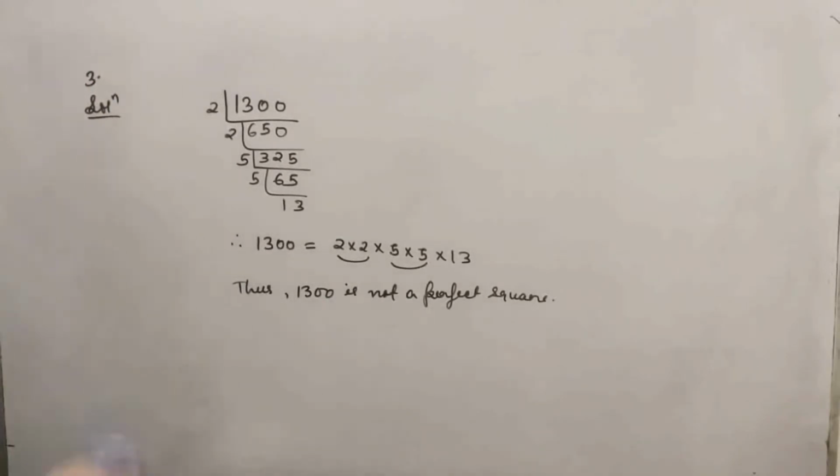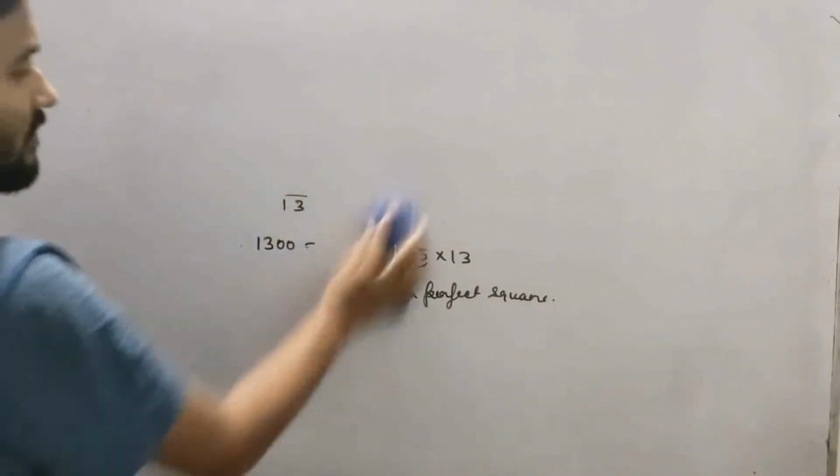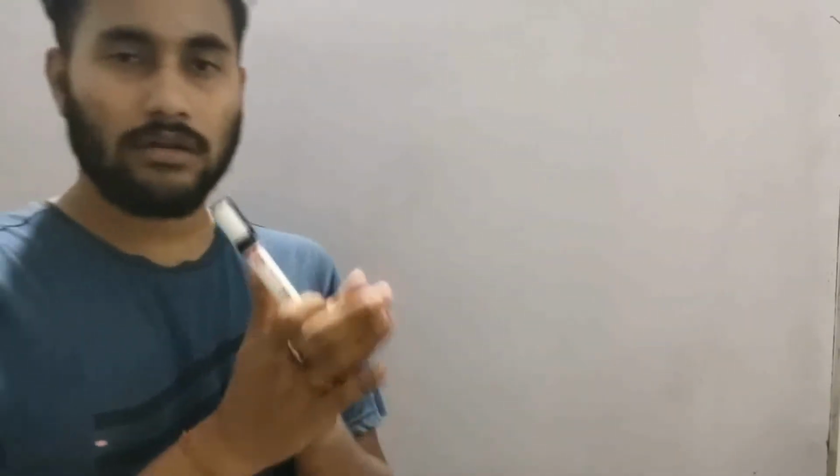Okay. So let us move to question number 4. Question number 4 is very important. You will get this type of question, like question number 4 and question number 5, in the next exercise also, and after that exercise also. So there is a high percentage of chance that this type of question will come in your exam. Okay. Question number 4.